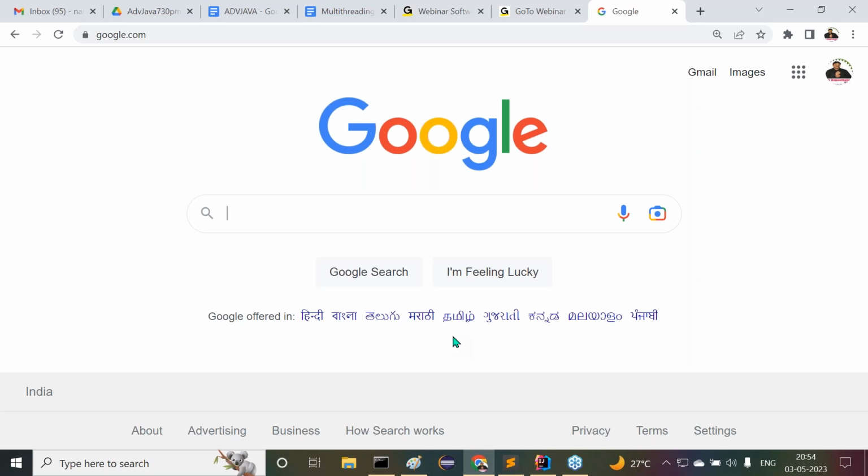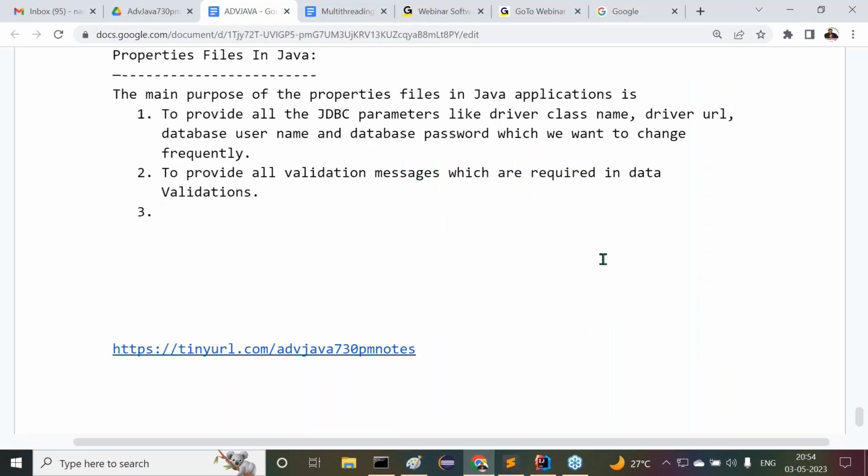Those messages we are going to provide directly inside the properties file, to manage all the locale-specific messages in internationalization. All right, sir.